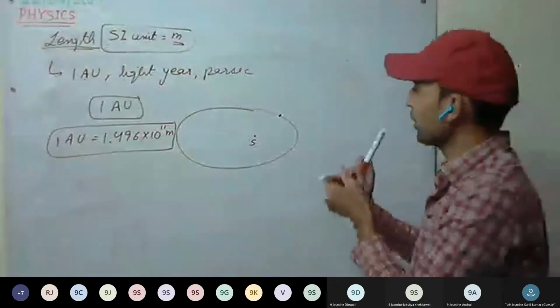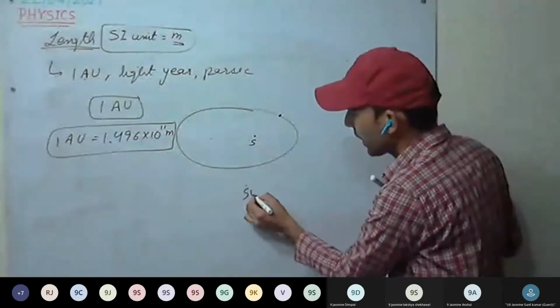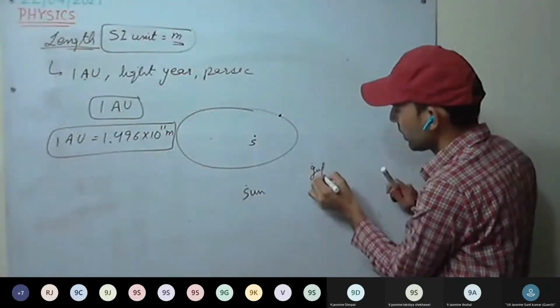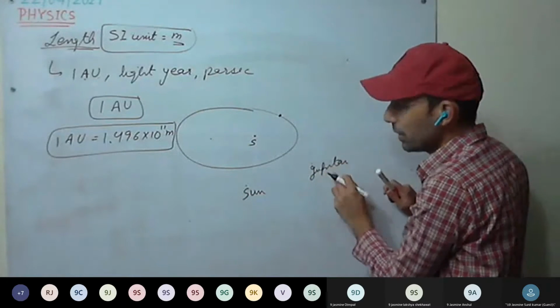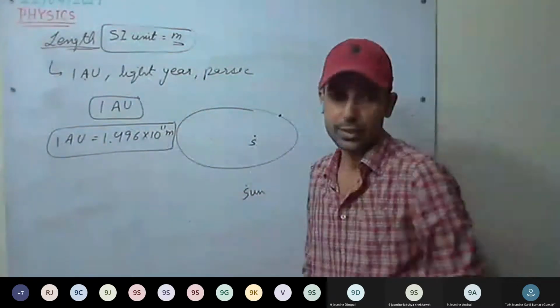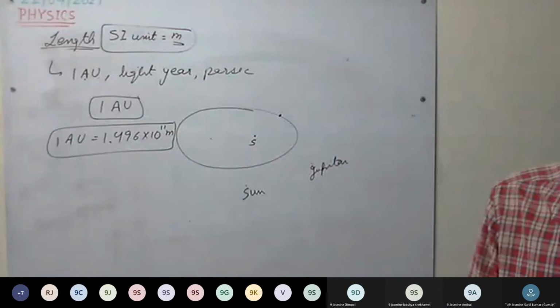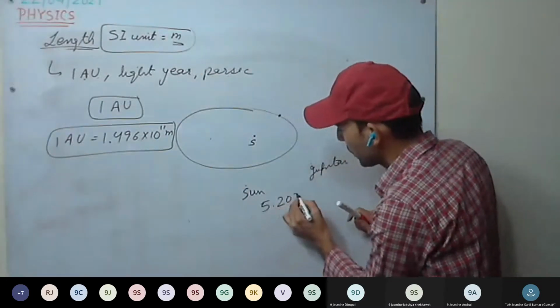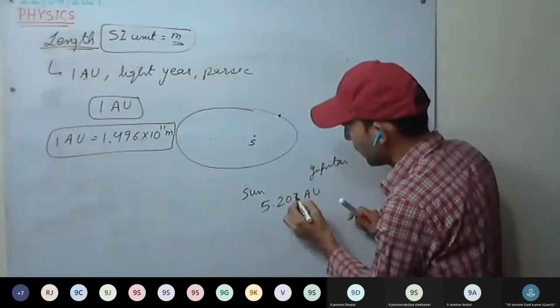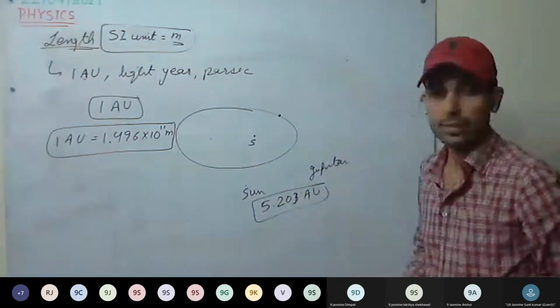For example, if we have to measure the distance between Sun and Jupiter, Jupiter is much farther away. In terms of astronomical unit, how much will it be? 5.203 AU. What does it mean?